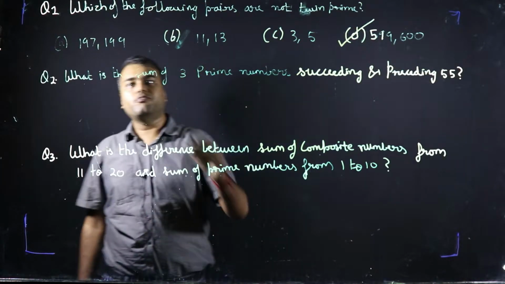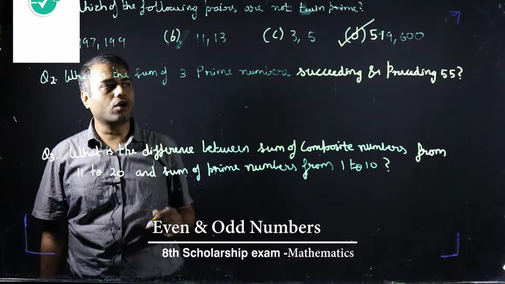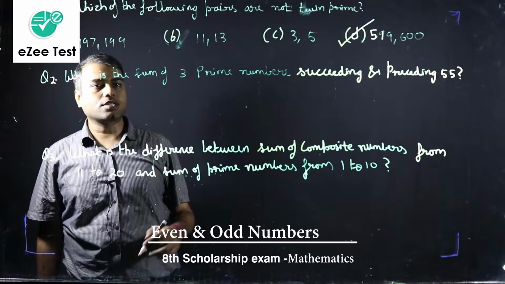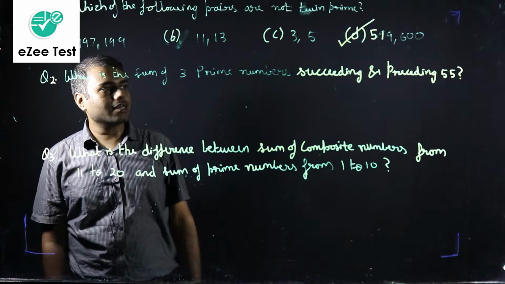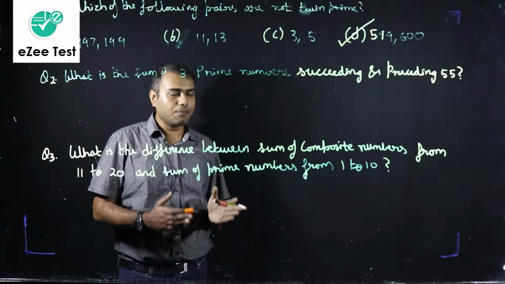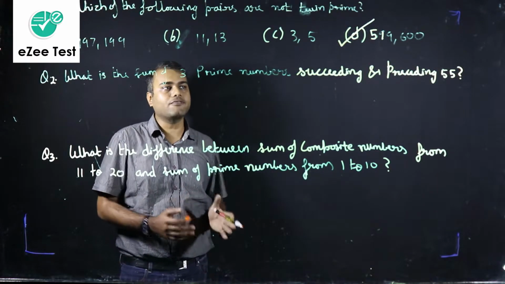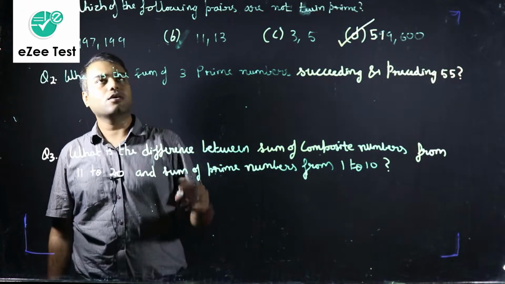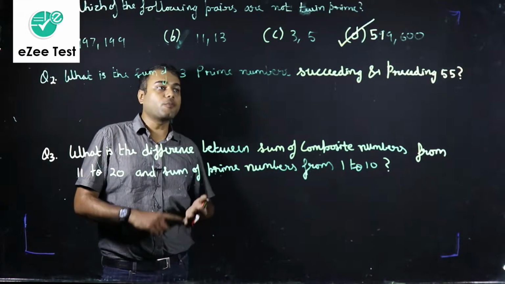So even if we didn't know whether 197 or 199 was a prime number or not, we were able to do this question. Fine. Now let's move on to question number 2. What is the sum of 3 prime numbers succeeding and preceding 55? Succeeding means after 55 and preceding means before 55. So what are the 3 prime numbers before 55? They are 53 from our list.